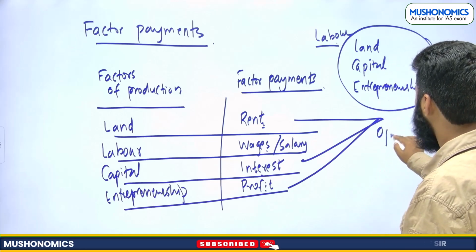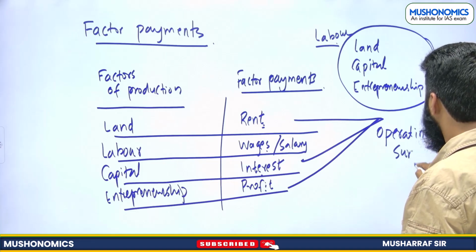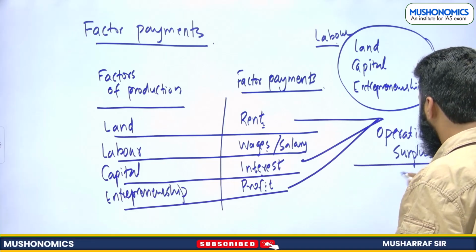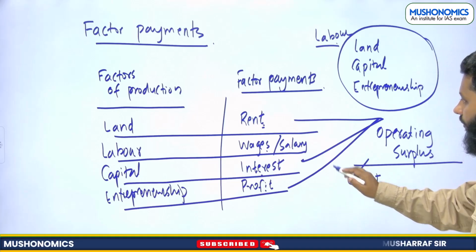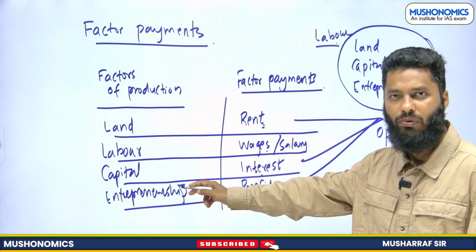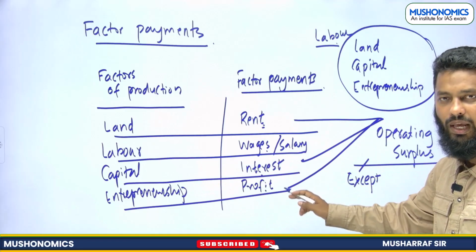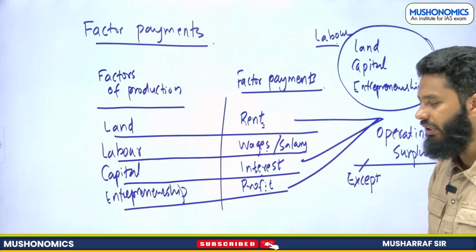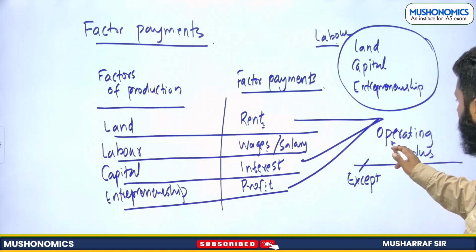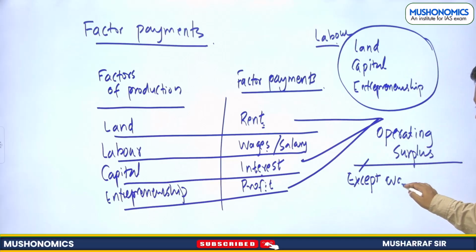So these are known as operating surplus. These are known as what? Operating surplus. That means except wage, because this you have to give to the labor that you have employed. But other than wages or salary, whatever amount is coming from this production activity, everything belongs to you, that is operating surplus. So except salary or wage, this is known as operating surplus.